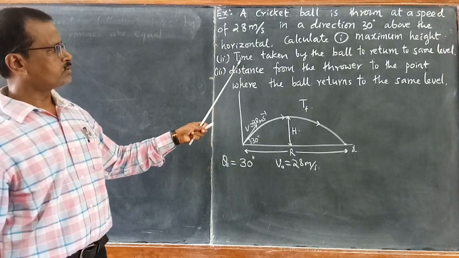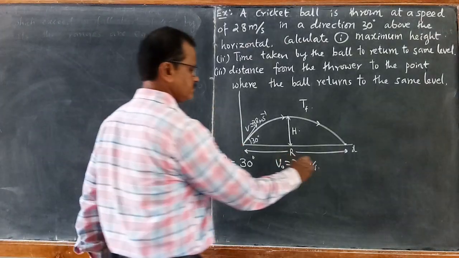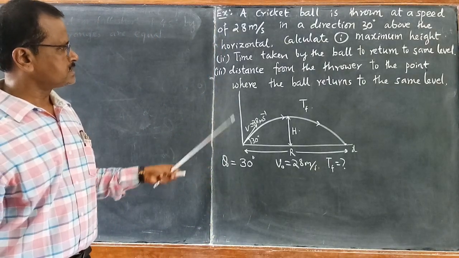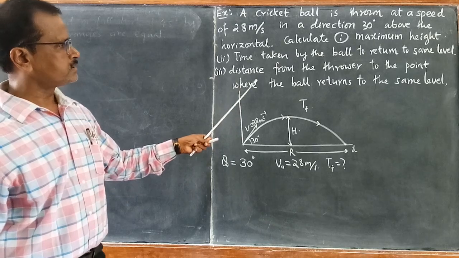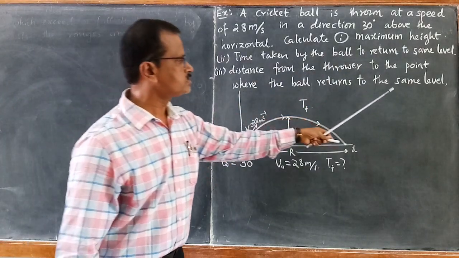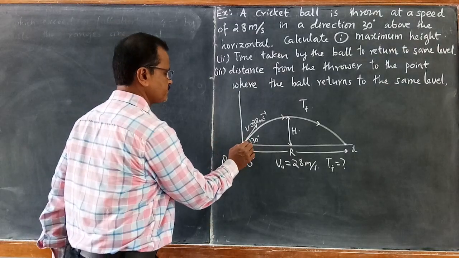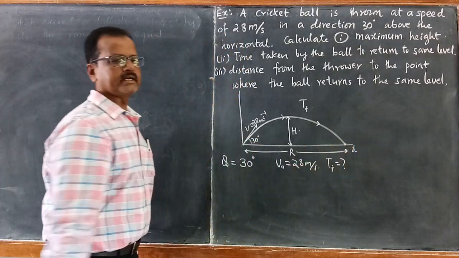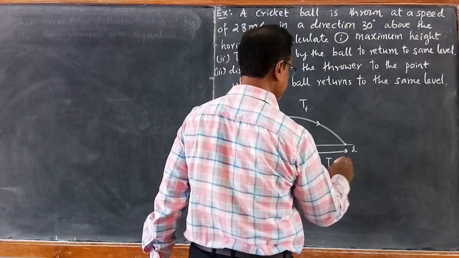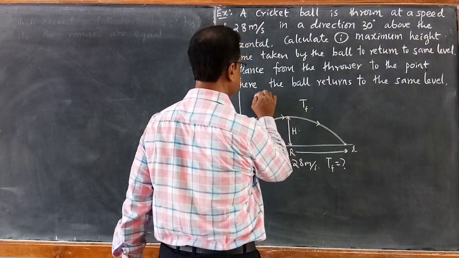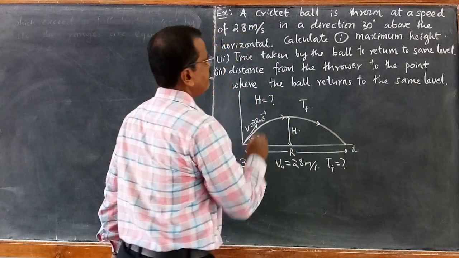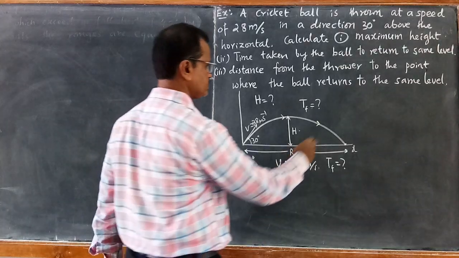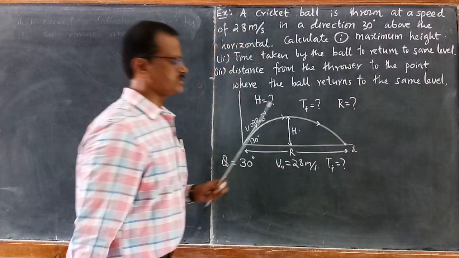Third one is the distance from the thrower to the point where the ball returns to the same level. That means you are asked to calculate the range. These are the three questions: maximum height, total time of flight, and range.